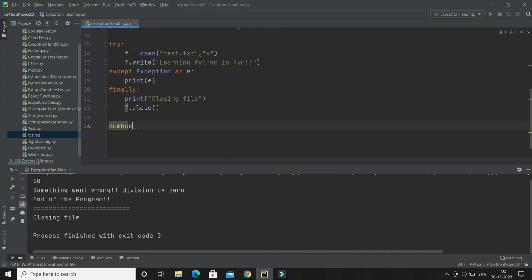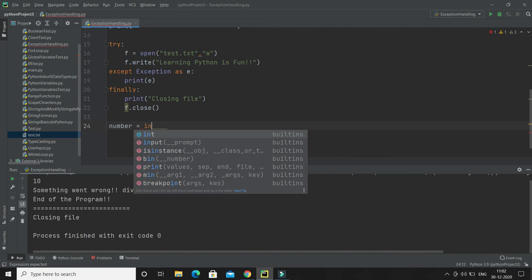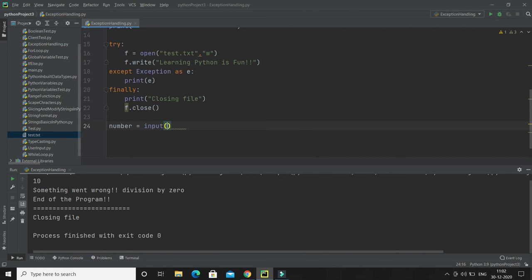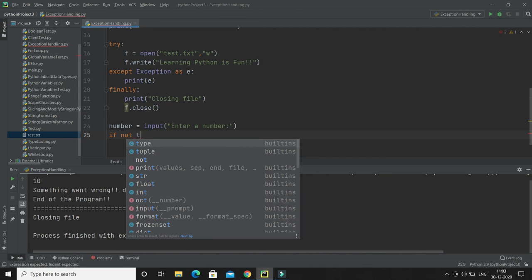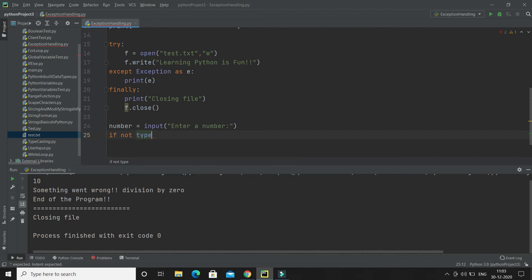I say number, and we have an input function, right? So the input function, and here I'm telling the user to enter a number, right? And the user just enters the number, and here I'm checking if not type of this number, which I'm taking from the keyboard, is int, then I would like to raise some exception. Giving the round bracket is optional in Python.